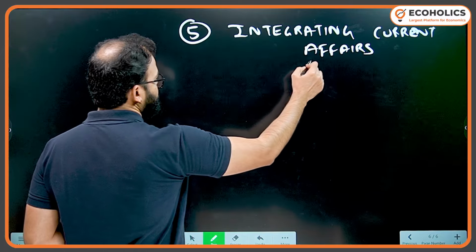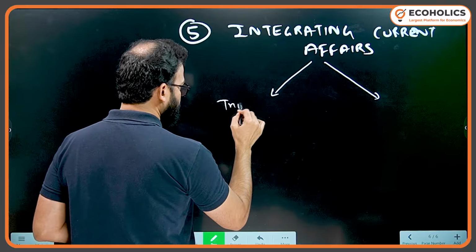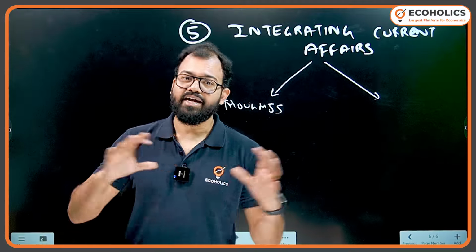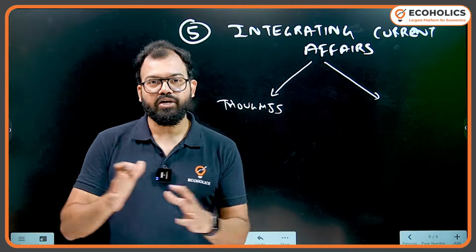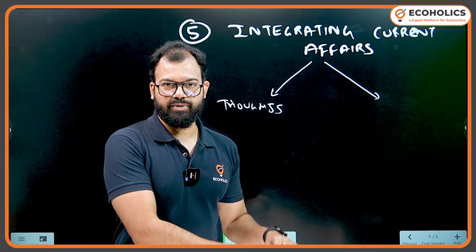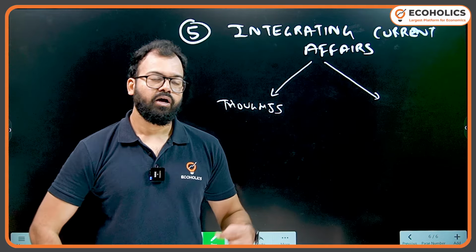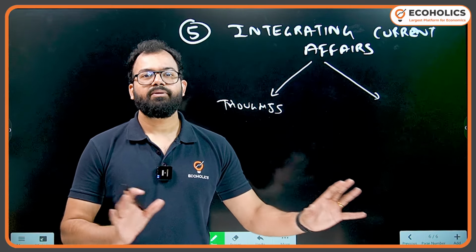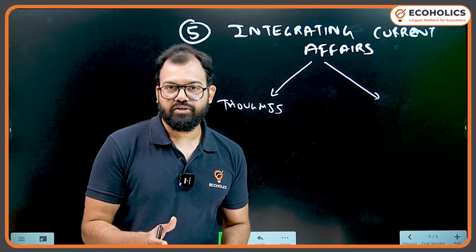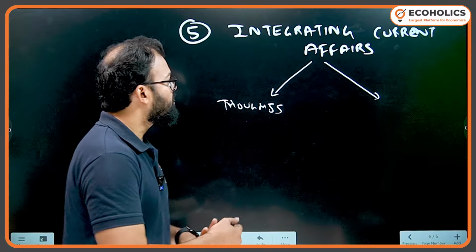Now what is important is current affairs. So current affairs are 2 things. One is thoughts. It means while studying any static concept, your newspaper should come in there. For example, you're reading the inflation chapter. It is very important to have inflation perspective: recent monetary policy committee, economic survey data, what is the stance of government, what is the stance of RBI, why government people are saying RBI should reduce the repo rate to fuel growth, when RBI is concerned more about inflation, which is suddenly rising after the rainy season. You know why? Because of food inflation and all.